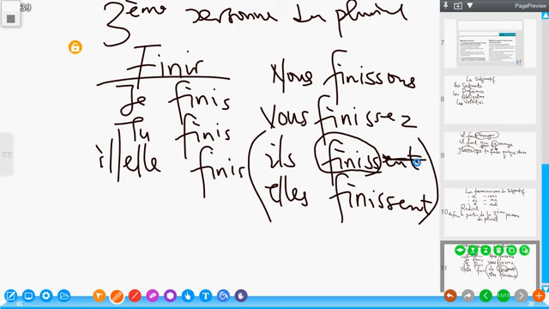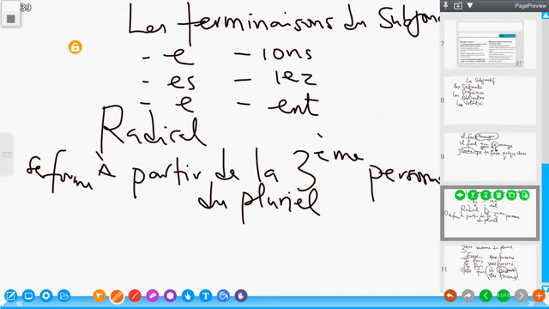Now, we have the terminaison of subjunctive here, and we have finiss as the radical of the verb we want to use.